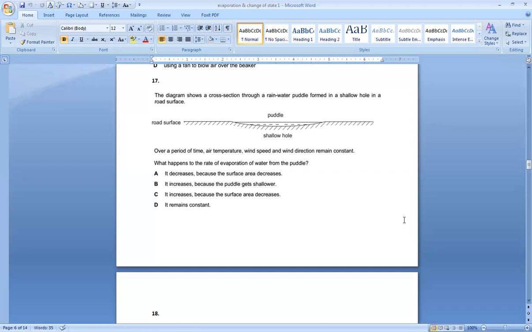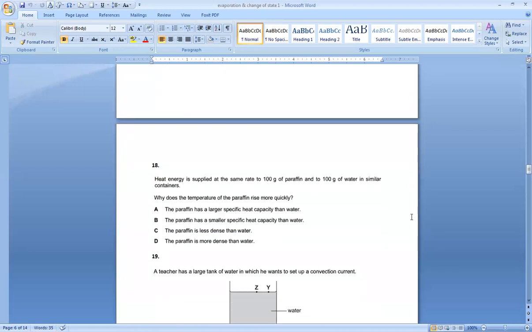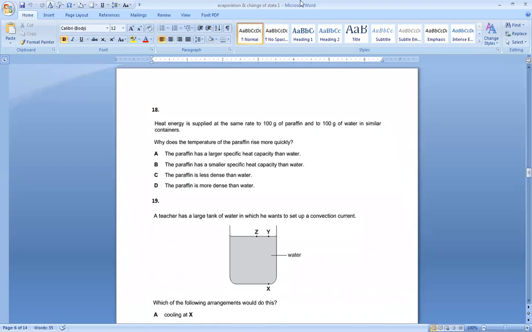Heat energy is supplied at the same rate to 100 grams of paraffin and 100 grams of water in similar containers. Why does the temperature of paraffin rise more quickly? The material which has a low heat capacity will gain temperature faster.